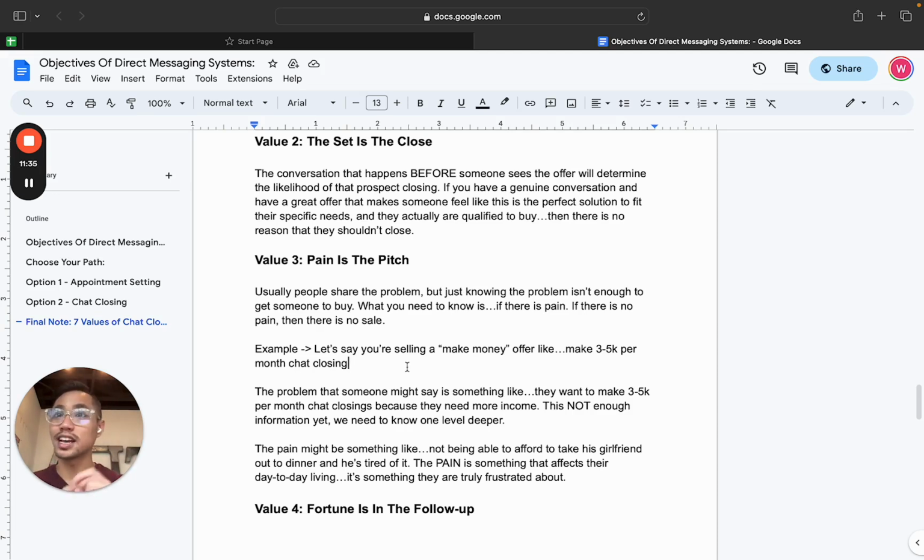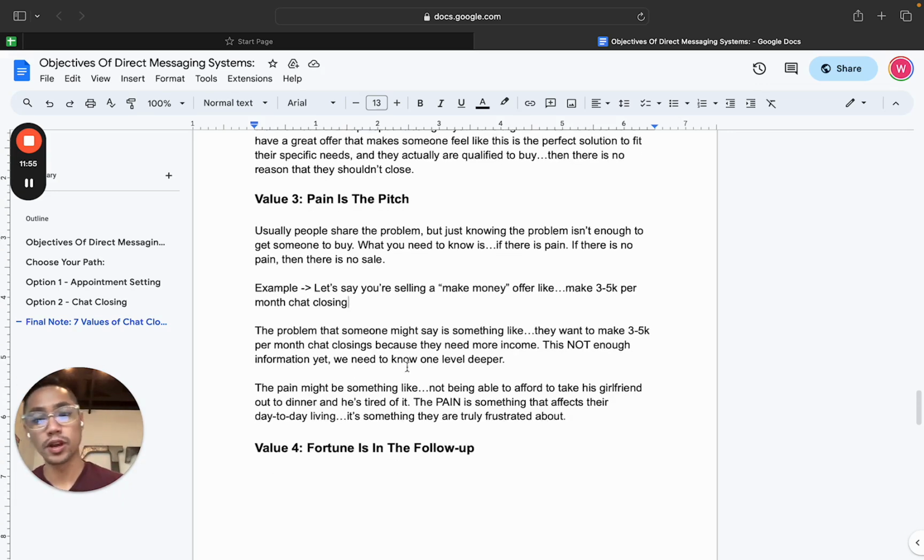I'm not making enough money and I can't travel and do the things I want. I'm not making money, so I can't afford my bills. So that is the pain, right? And so pain is the pitch. Whenever we're talking to someone and working on closing them, we need to make sure that we identify the pain, because that pain is something we can leverage later in the conversation to actually move that thing forward, right?